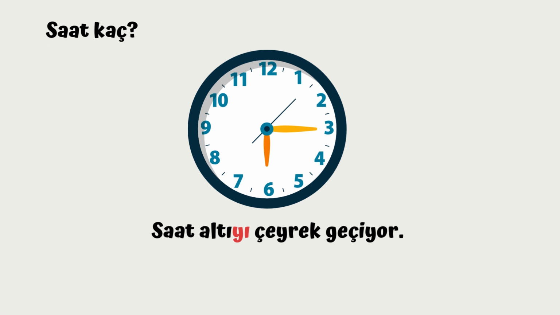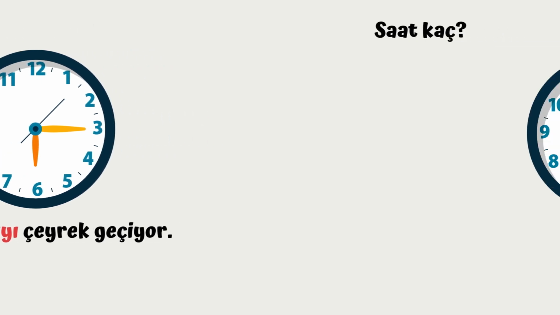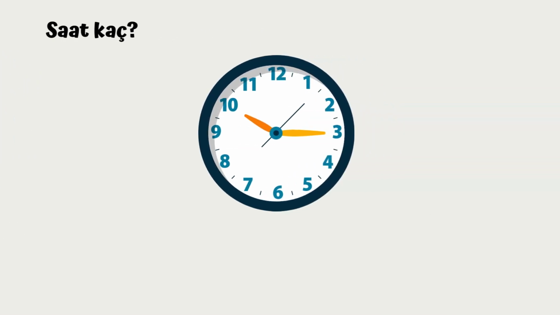It's going to be i, ı, u, or ü. But in this case, the final vowel is ı. So I have to put ı ending. But two vowels cannot come together in Turkish, so I need a buffer sound and I need y. So 6 becomes 6'y. And then I put çeyrek geçiyor. A quarter is passing. That one.